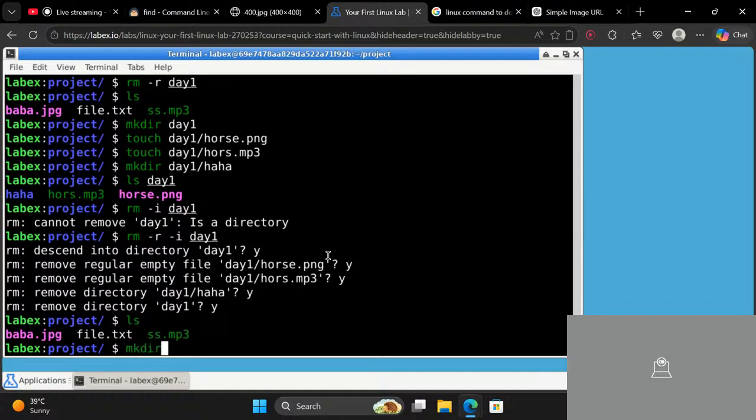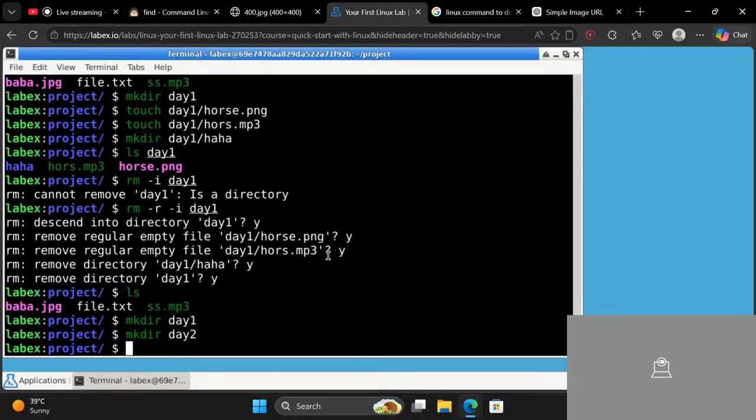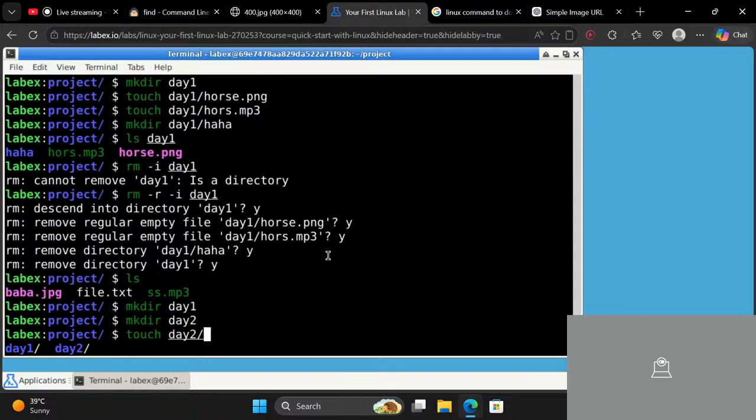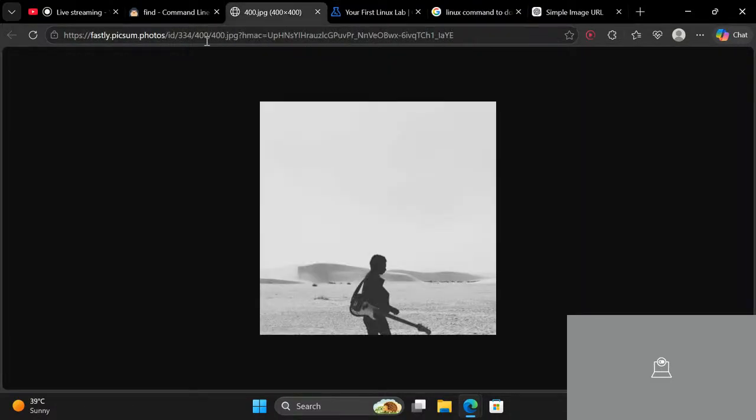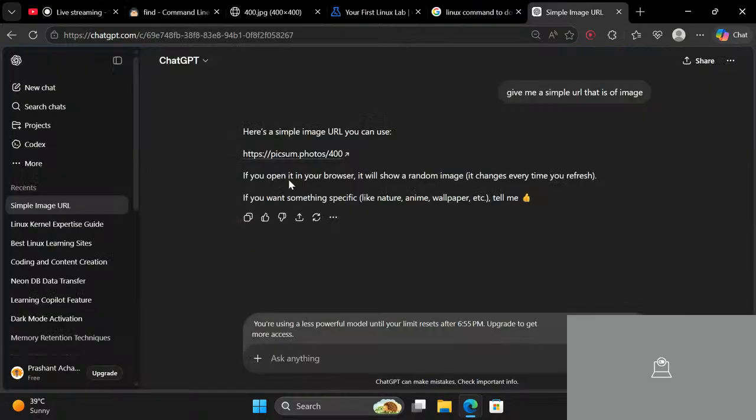So we will use mkdir. Let me create d2. Now touch d2 slash host.png. Now we need to search for that. In order to search, we need to specify the location first. So we will be specifying /home. If you don't want to specify, it will use the current working directory by itself.